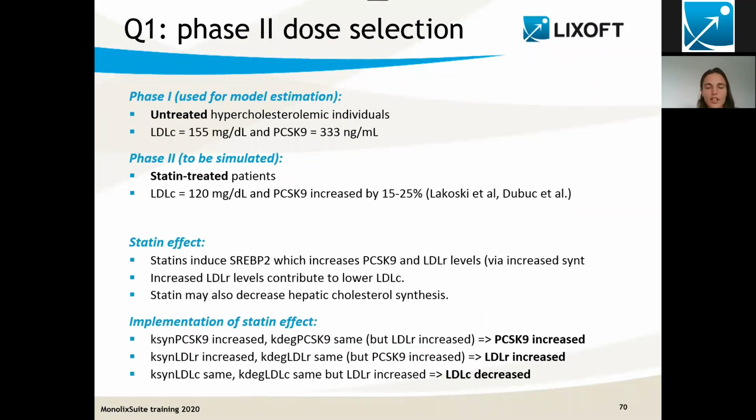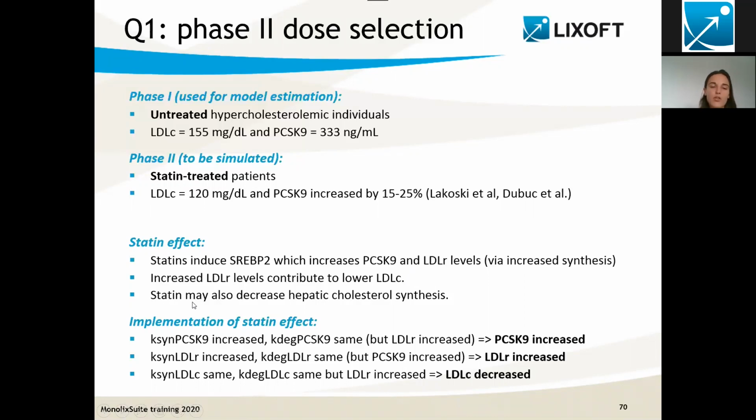And by looking a bit into the literature, what we find is that statins induce this transcription factor SREBP2, which in turn increases the levels of PCSK9 and LDLR receptor. SREBP2 increases the synthesis of these two chemical species. And then, because we have increased LDLR receptor levels, this contributes to lower cholesterol circulating in the blood. So that's something that is pretty sure.